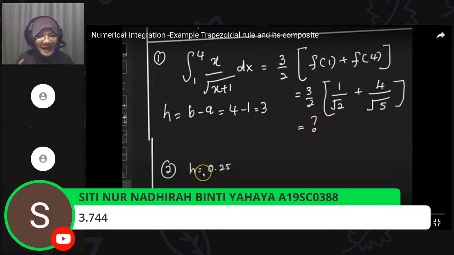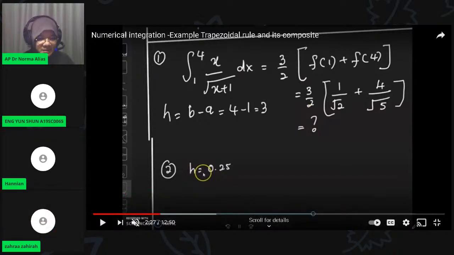However, we know that the answer is not correct when we compare with the exact solution. When we compare with the exact solution, the result is not accurate. So what should we do? We need to find an alternative way to get the graph close to the exact solution. How to do that? I think my voice is clear, very good. So to solve this problem, I'm using the composite trapezoidal rule.